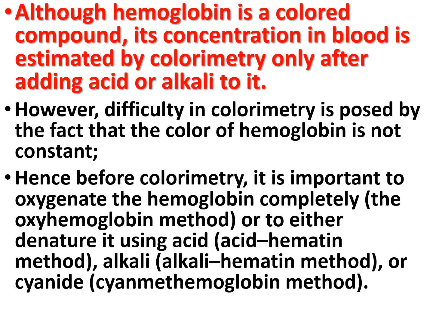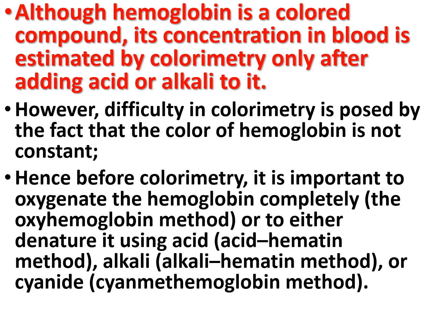Then, although hemoglobin is a colored compound, its concentration in the blood is estimated by colorimetry only after adding acid or alkali to it. The answer is that, being a colored substance, the hemoglobin concentration of a blood sample can be easily estimated by comparing its color to that of a reference hemoglobin solution.